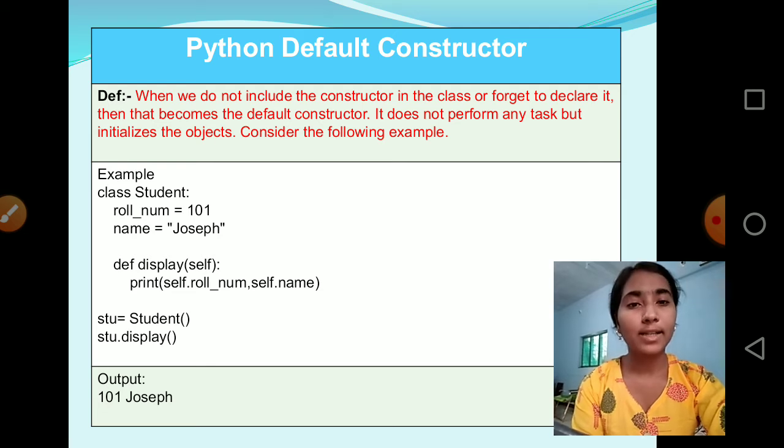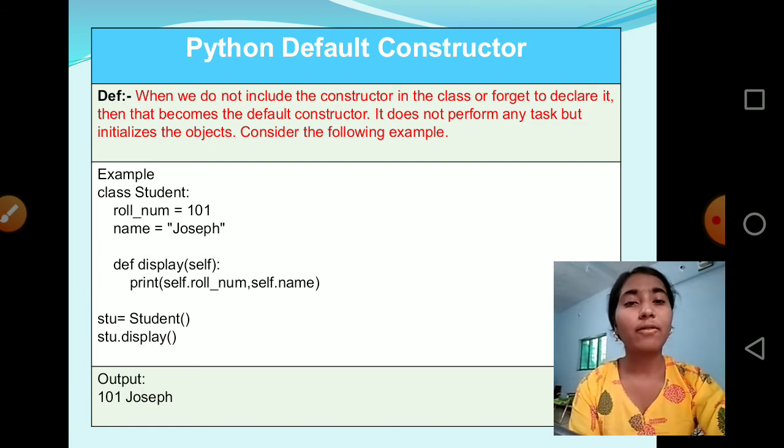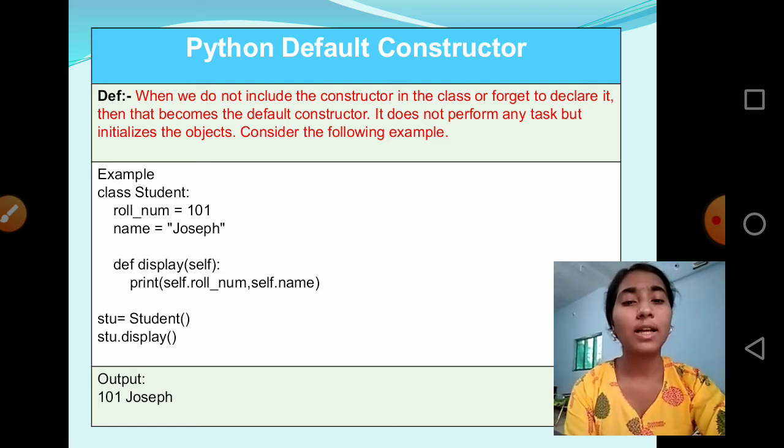So let's see an example. For example, a class Student which has variables roll number equal to 101 and name equal to Joseph. It has one method, that is the display method, in which we print self.rollnumber and self.name, which accepts self as a parameter, whereas stu is the object of the Student class. stu.display will invoke the display method from the Student class. The output we will get is 101 Joseph.